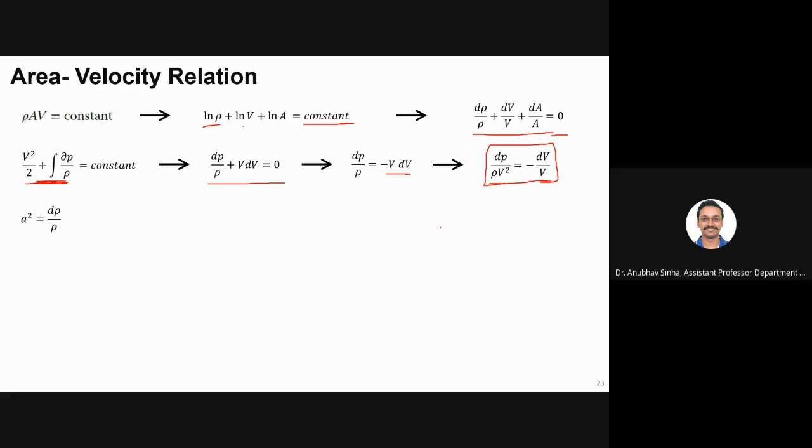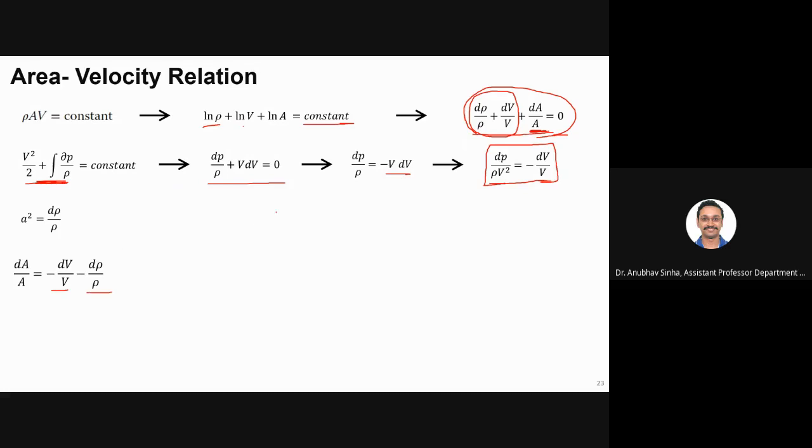Fine. Now we also know that a square is equal to dp by d rho. This is how we define speed of sound. Now from this equation, if we take dA by A to the LHS and we transfer these two terms to the right hand side, so what will become? dA by A is equal to minus of this and minus of d rho by rho, right?